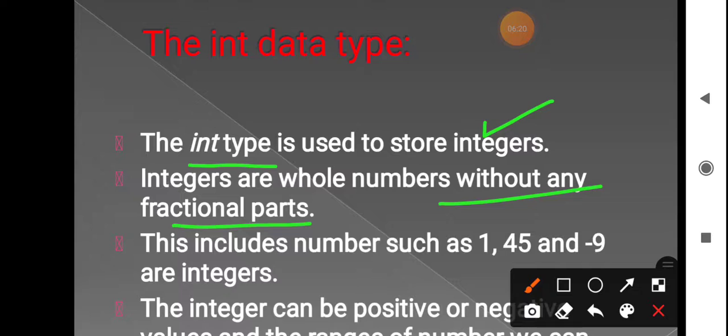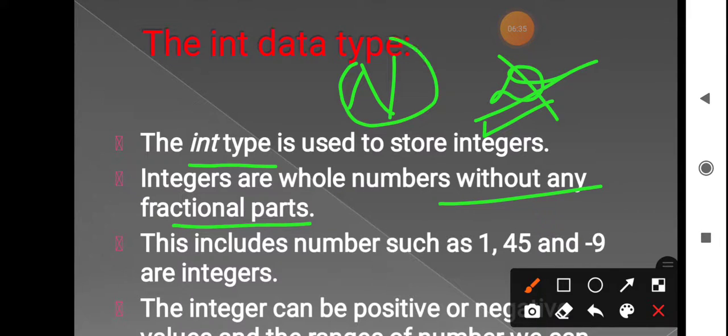So an integer data type will hold only the numerical part as the variable's value. There will be no decimal part, only whole numbers. This includes numbers such as 1, 45, or any numbers. Minus values can also be included.